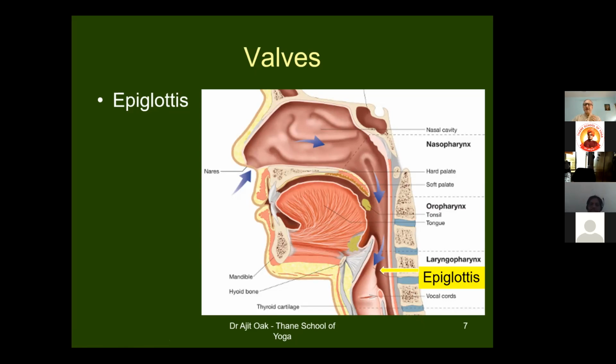So if we don't allow that little bit of time, very little time is required for that epiglottis to close. So if we don't allow that, we are talking also. When we are talking, we know that our air pipe is open because the air has to pass out when we are talking. So we are talking also and we are eating also. That time the body gets confused and sometimes the food will go to the trachea. So this is the function of epiglottis.